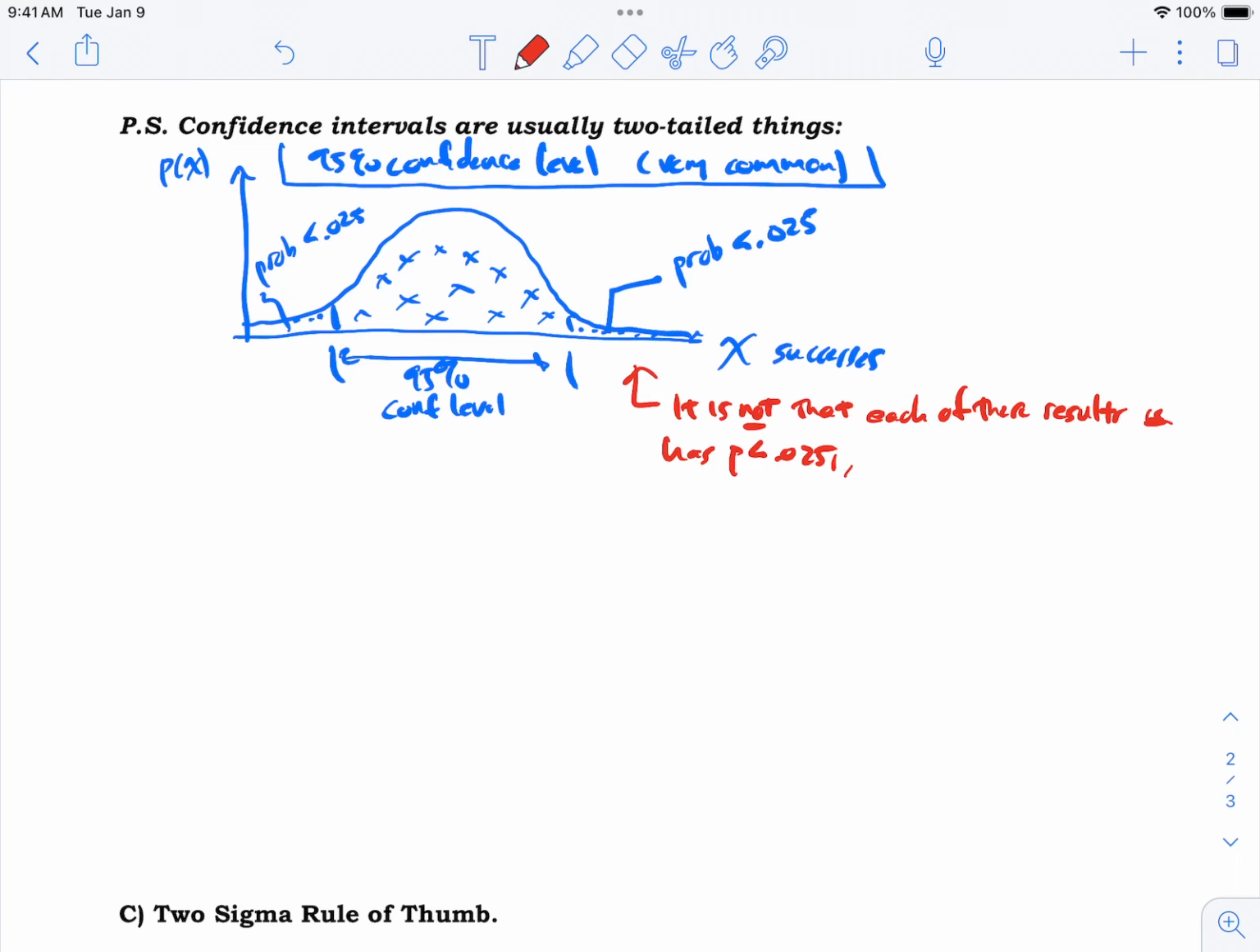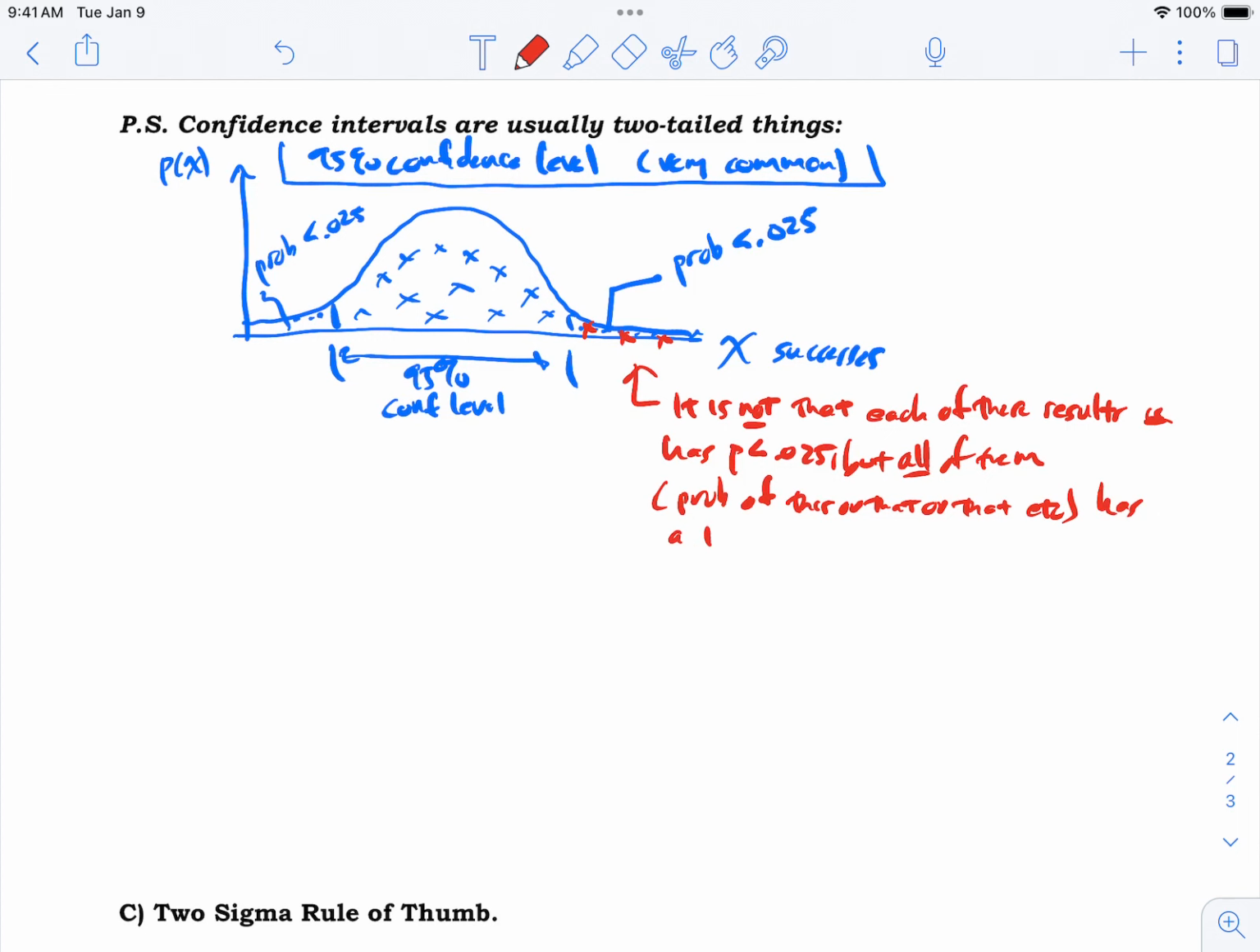But all of the results, so the probability of this point or this point or this point, this or that, etc. All of those points have a total probability less than 0.025. Okay, and same thing over here. They all add up to less than 0.025.